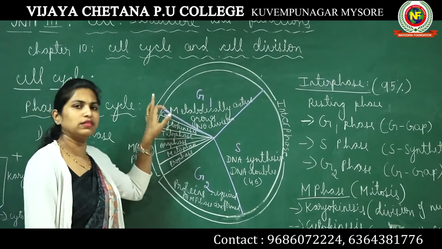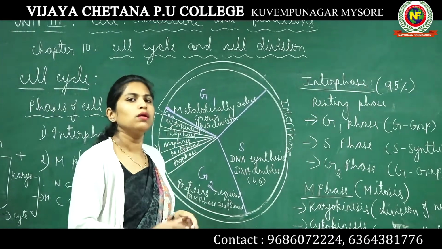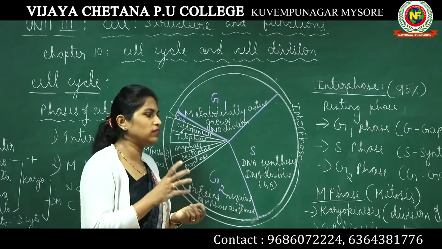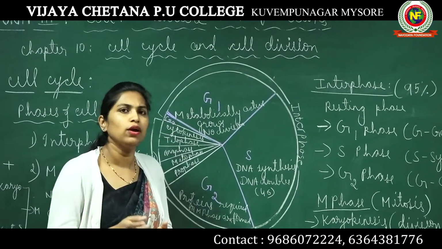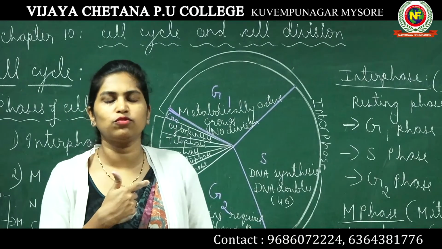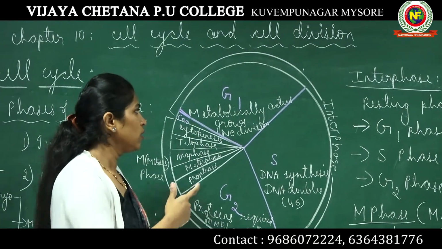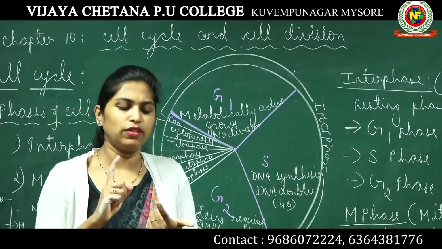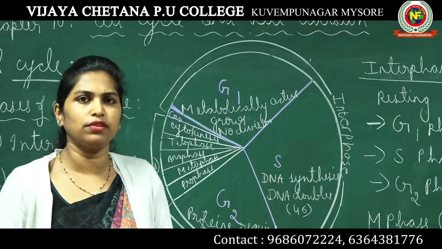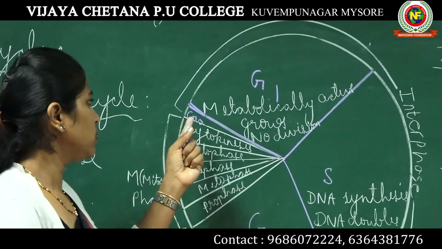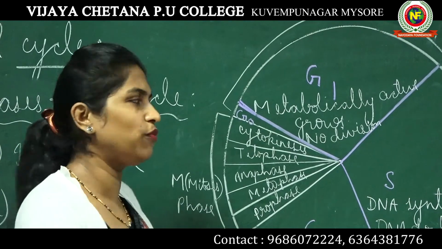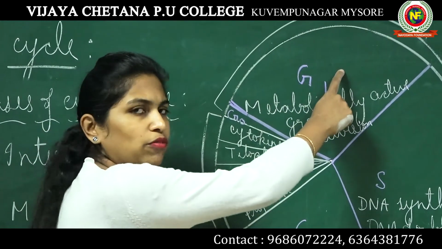In this phase the cell is metabolically very active, but not dividing. Why are they not dividing? Because only the cells which usually do not divide or rarely divide enter this phase known as G0 phase. Only during some kind of injury, or if there is any kind of cell death, the cells in G0 phase will come out of it and enter G1 phase.